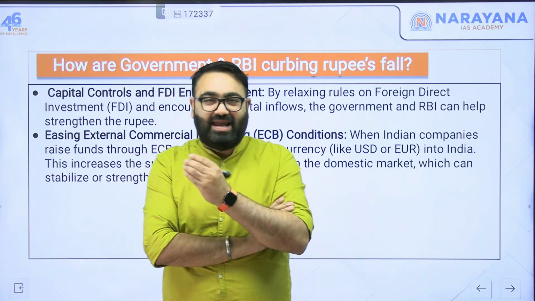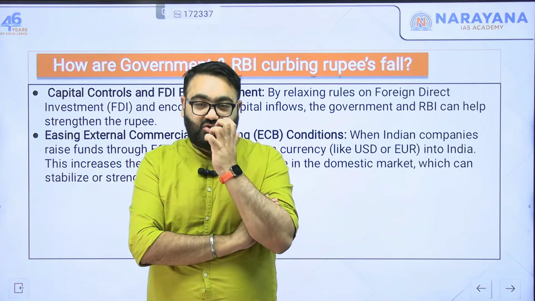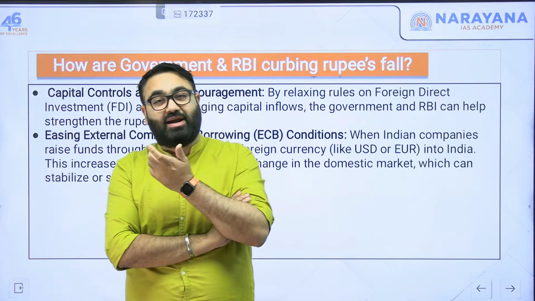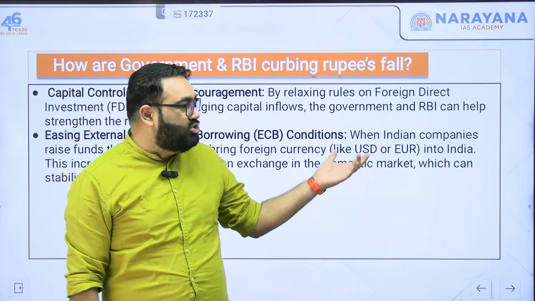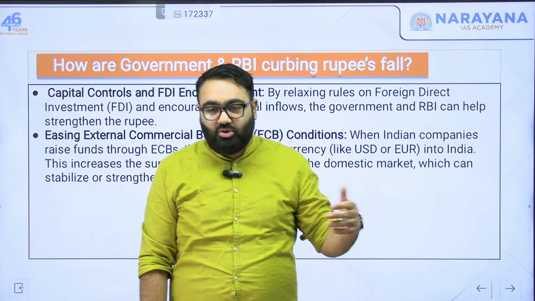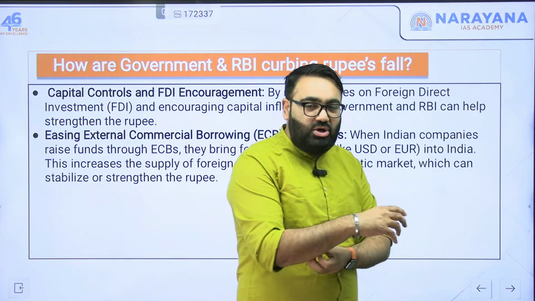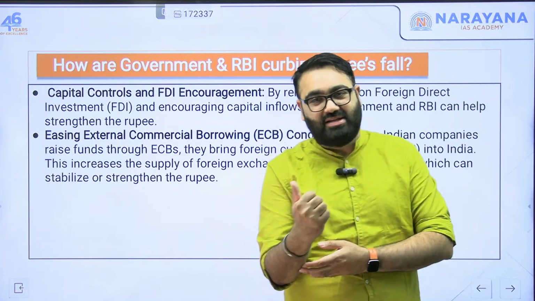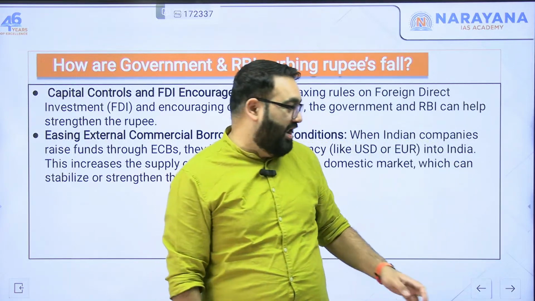One of them is IFC. IFC gives out loans to private organizations, so private businesses can take loans from outside as well. There are certain conditions imposed on them, so the government can ease those conditions and allow them to get loans more easily. All these things lead to more inflow of foreign currency or dollars into your country, and that leads to stabilization of the value of the rupee.